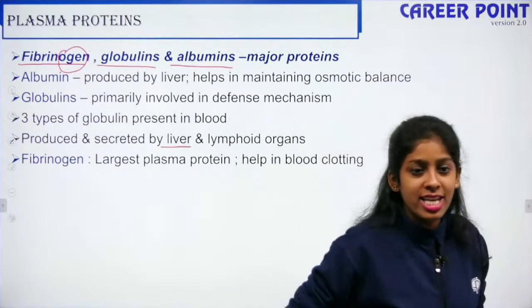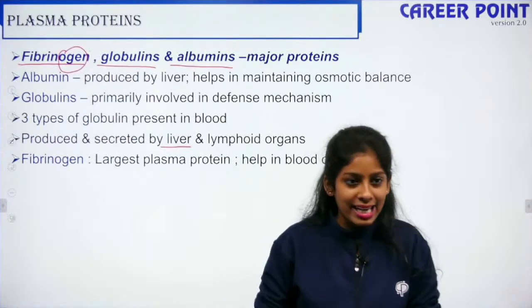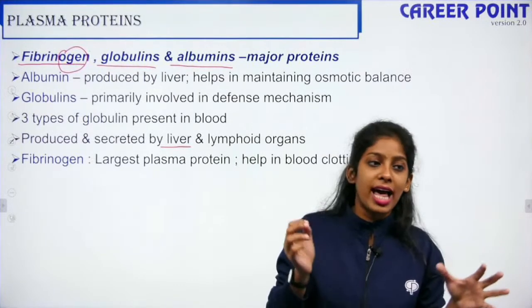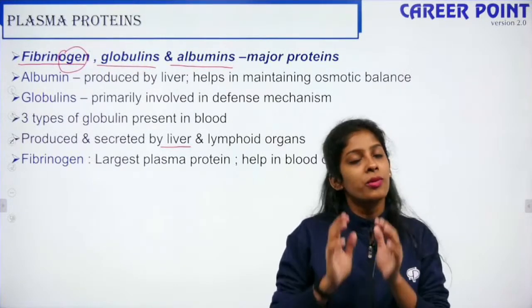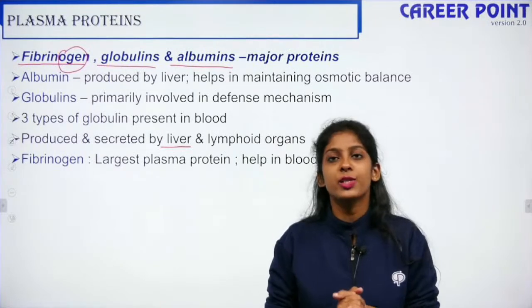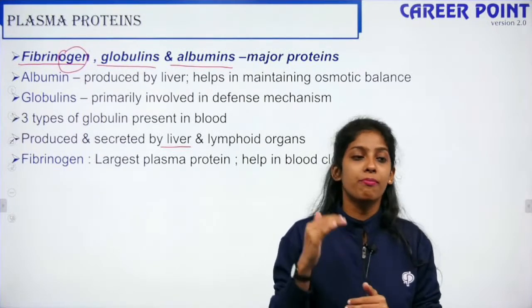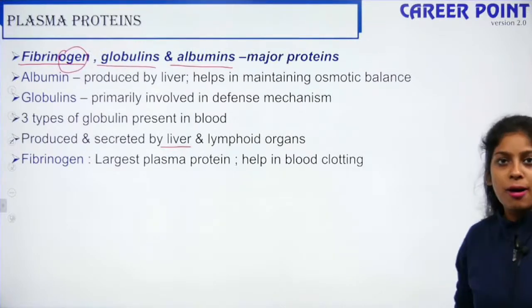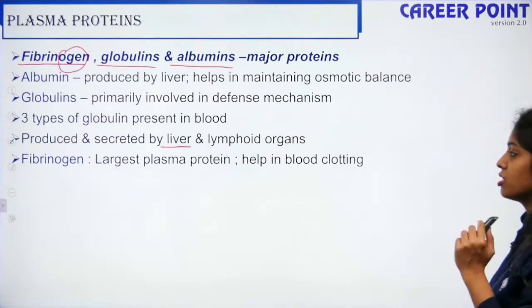Bhavya says more oxygen demand. Exactly, you're right. How does blood help in oxygen demand? That is with the help of RBC and hemoglobin. Yes, absolutely right. That is the reason why males have more blood compared to females. Okay, so these are the three plasma proteins, and among these three the largest is fibrinogen.